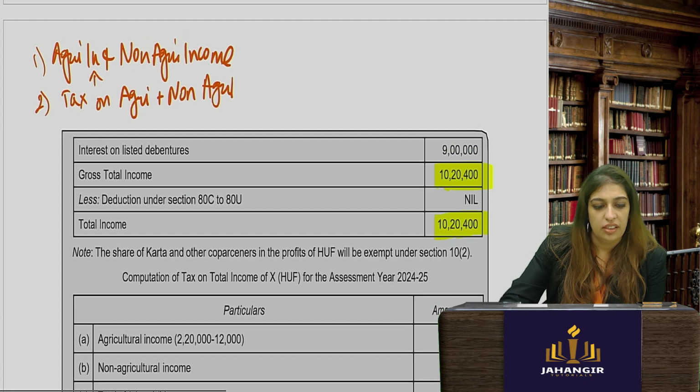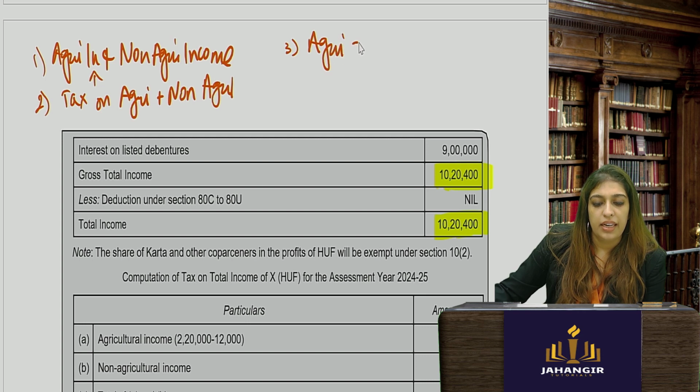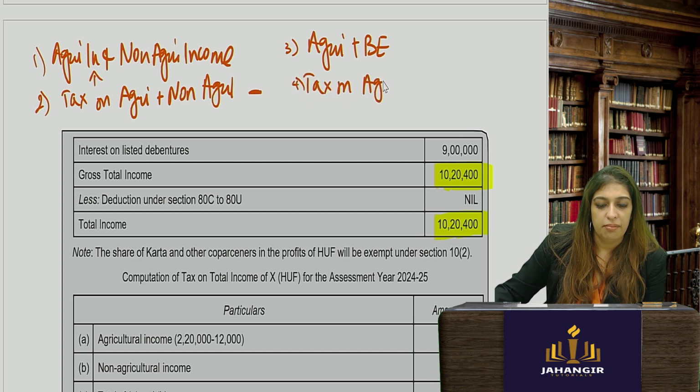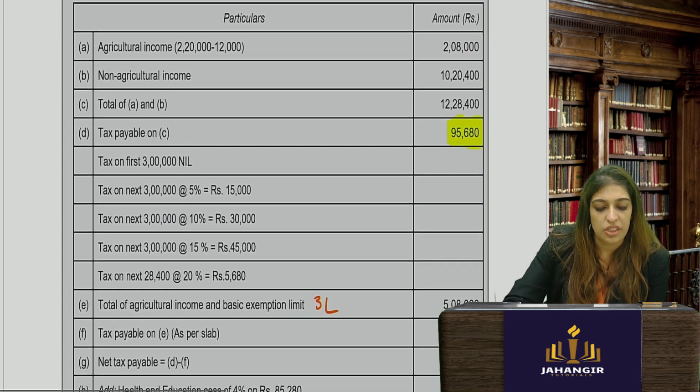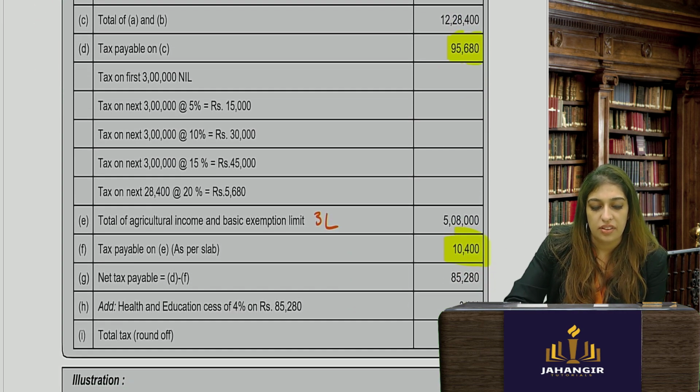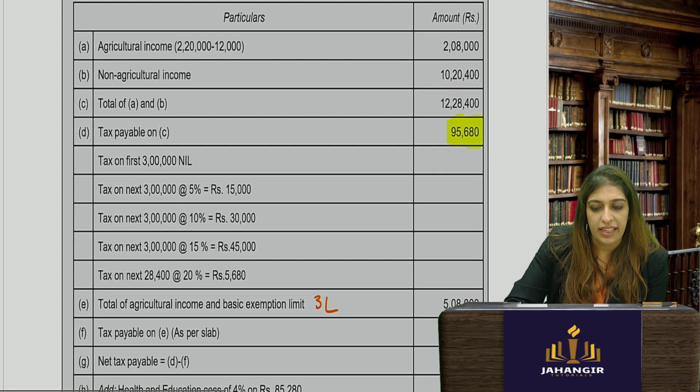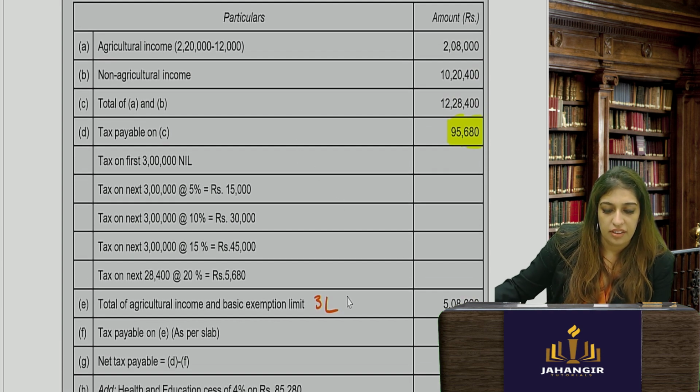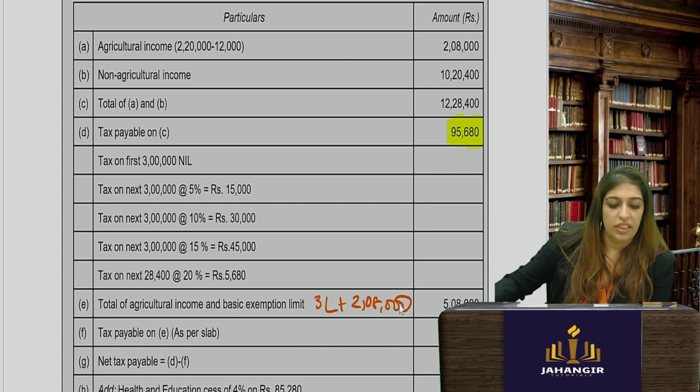Now here next step is agri income plus basic exemption limit, and you'll then find the tax on agri income plus basic exemption limit. But what is the basic exemption limit under the new regime? It is 3 lakhs. Okay. So you will take agri income, which was 2 lakh 8 plus 2 lakh 8,000. Got it?